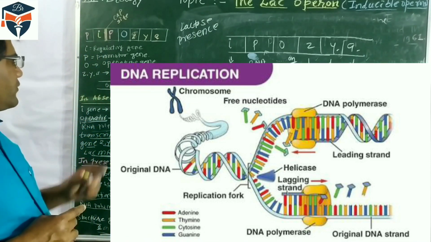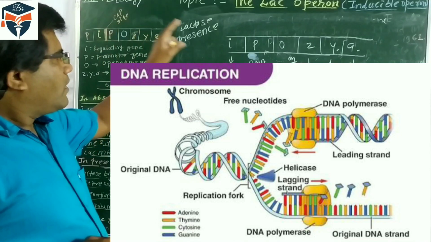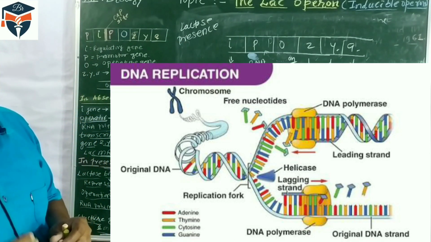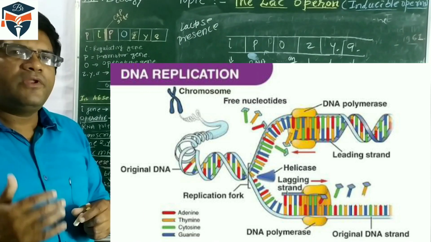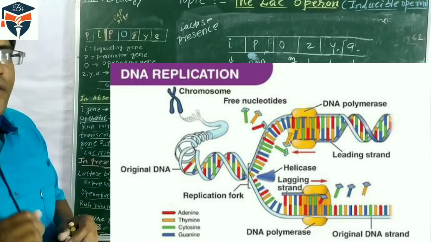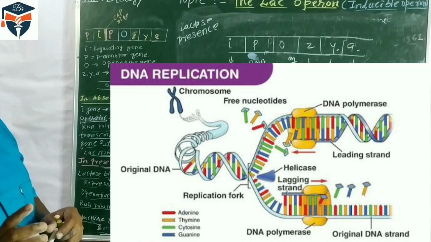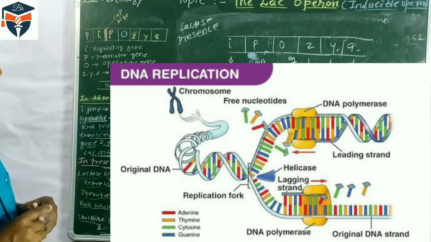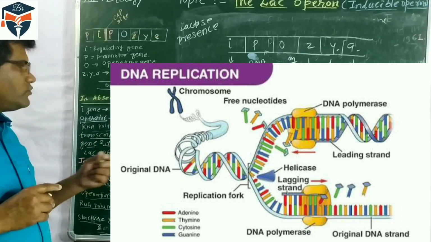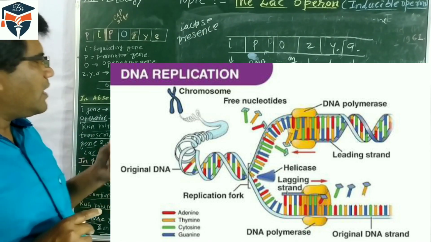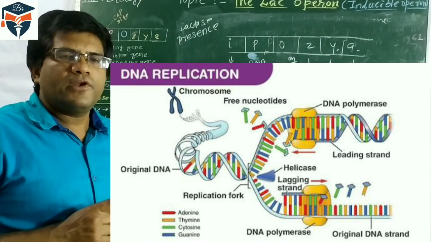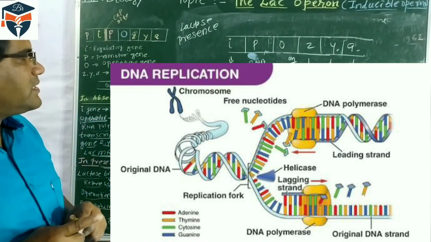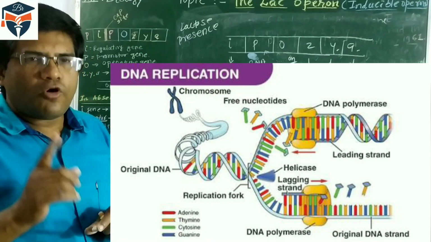In the absence of lactose, I synthesizes the repressor protein, which combines with the operator site. So RNA polymerase stops working, no transcription occurs, and mRNA synthesis and protein synthesis do not occur. But when lactose is present, lactose combines with the repressor protein and the repressor gets inactivated, so it will not combine with the operator site.